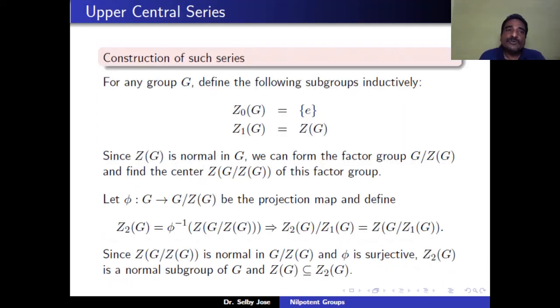Now we'll see how to create such a series. Let G be a group and we define the subgroups inductively as follows.